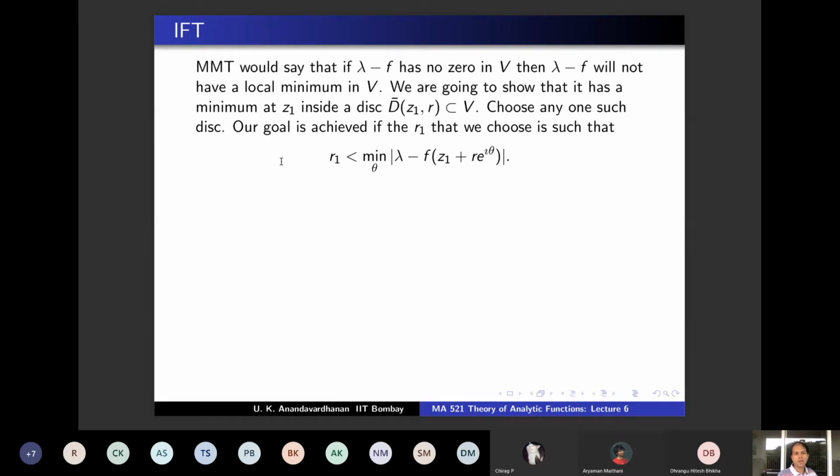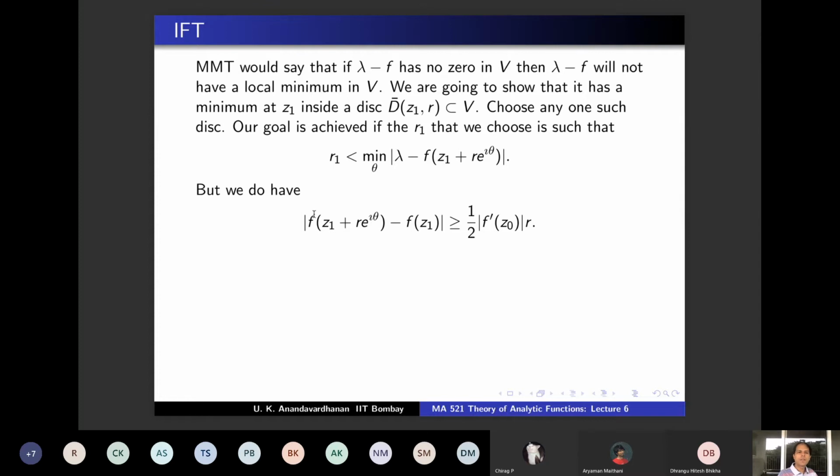That's a contradiction, and the only way out is that λ − f has to vanish, and that's what we wanted to show. So given this R, you have to choose an R1 such that R1 is less than this minimum.